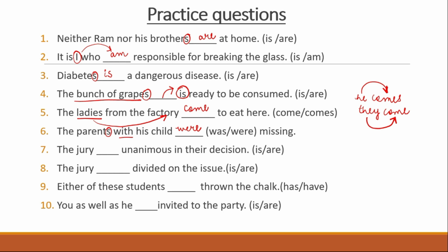The jury dash unanimous in their decision. Okay, so the jury is considered as one entity. So the jury is unanimous in their decision. Everyone has taken the same decision.